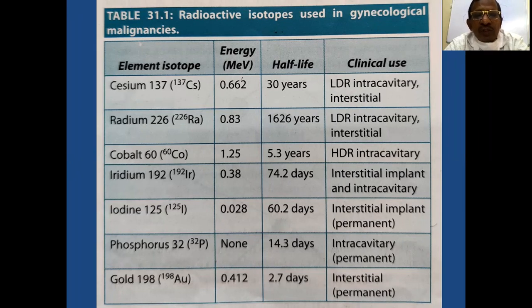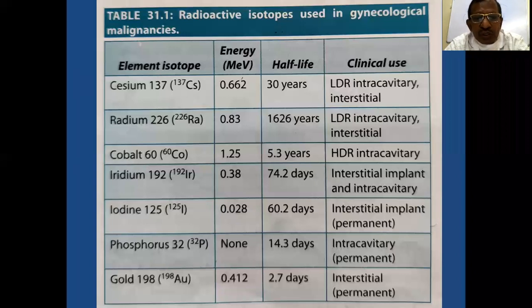But the most common radioisotope used is cobalt-60. Its half-life is 5.3 years, and it is commonly used as high dose rate intracavitary brachytherapy, and also as teletherapy. Then iridium and iodine are used as interstitial implants.